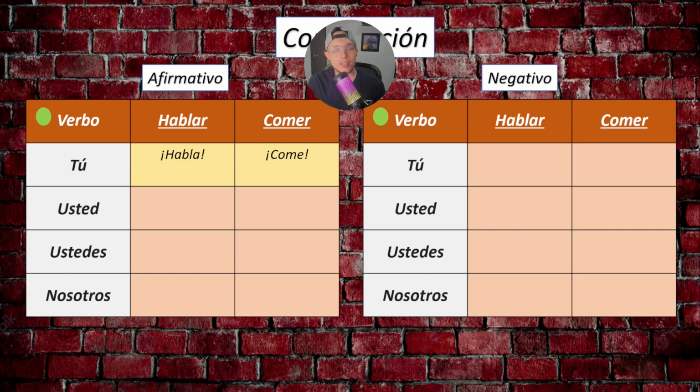Well, if we want to give these commands like this, it only works for the subject tú. Yes, the rules that we learned in the previous video only work when we command someone, referring to that person as the subject tú. If we give a command to someone that we need to respect, it sounds weird, right? Commanding is kind of rude. But if we need to give a polite command, we need to use the subjunctive tense. For example, for usted, we will say hable. One more time, hable. Or coma, eat, coma.